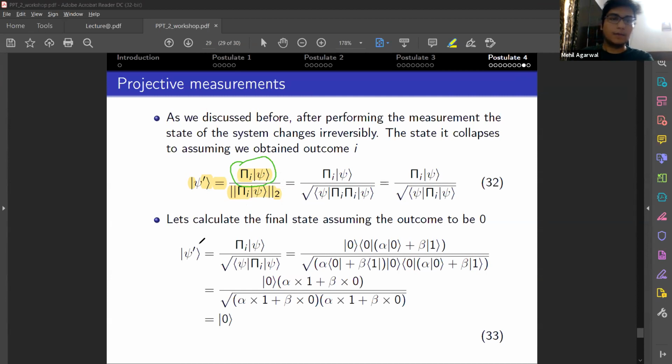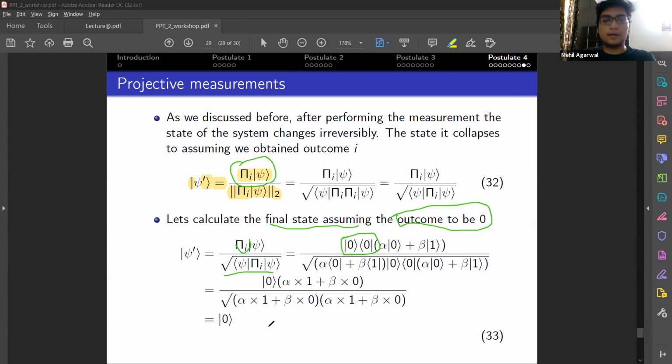Again, I work it out here, where we calculate the final state assuming that the outcome will be 0. Again, we do not know what the outcome will be, so that's why we calculate the probability first, and assuming we have one outcome, we calculate what the final state will be for that outcome. Now I substitute pi I to be ket 0 bra 0, and similarly substitute psi and divide by the norm.